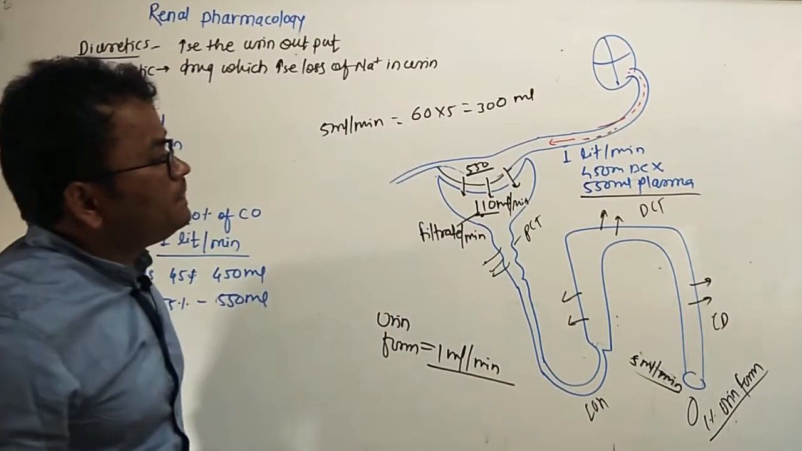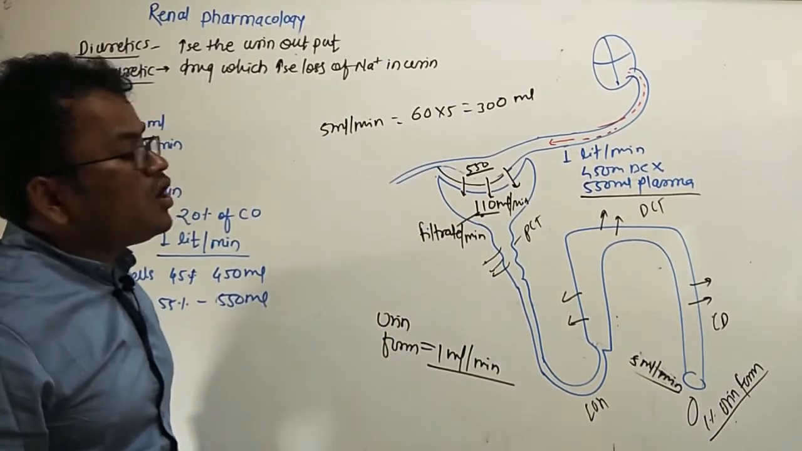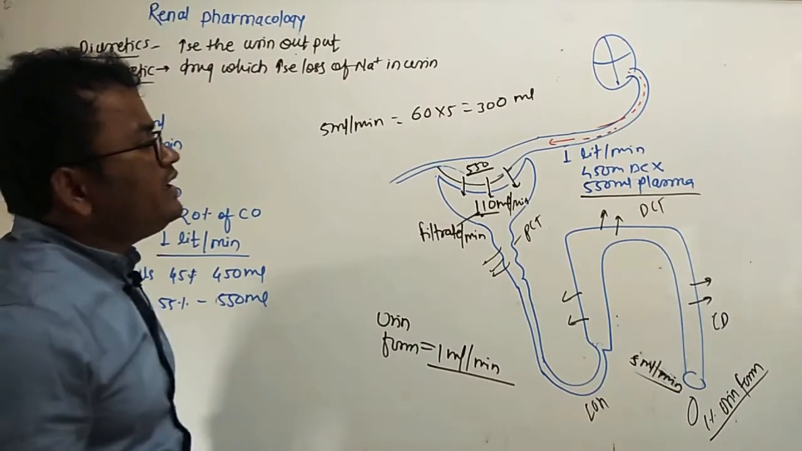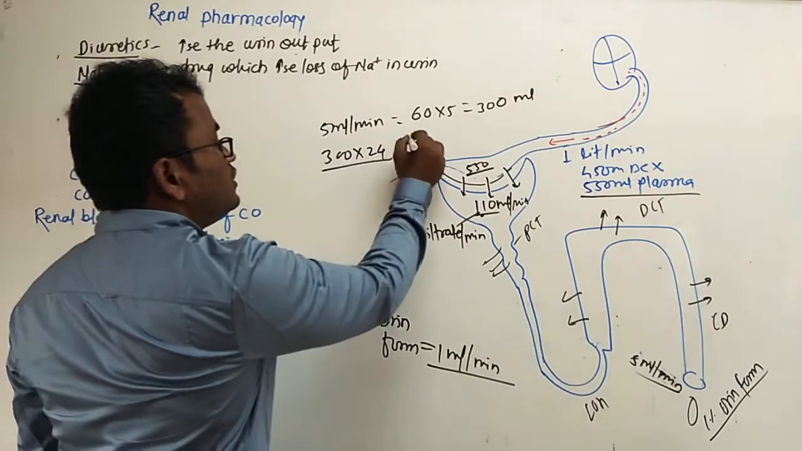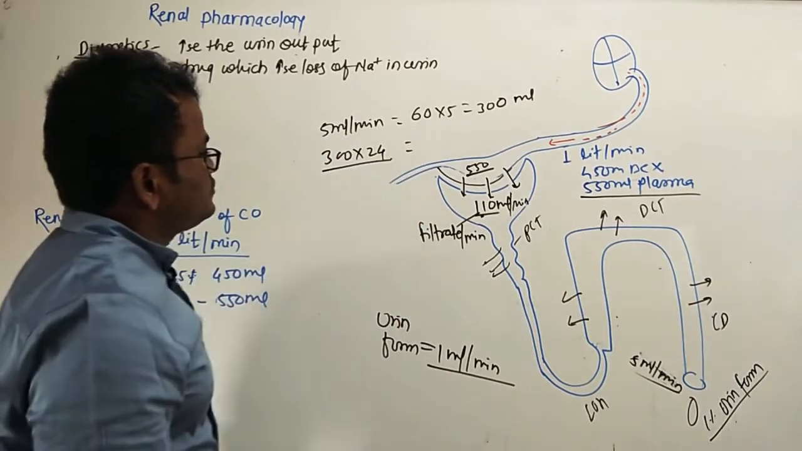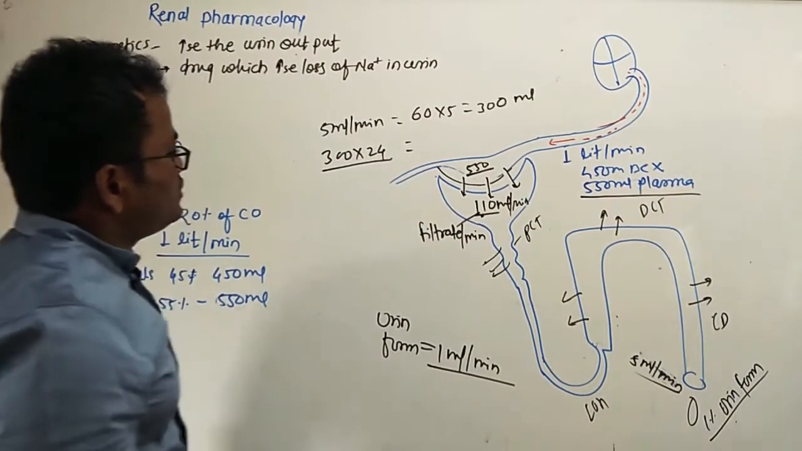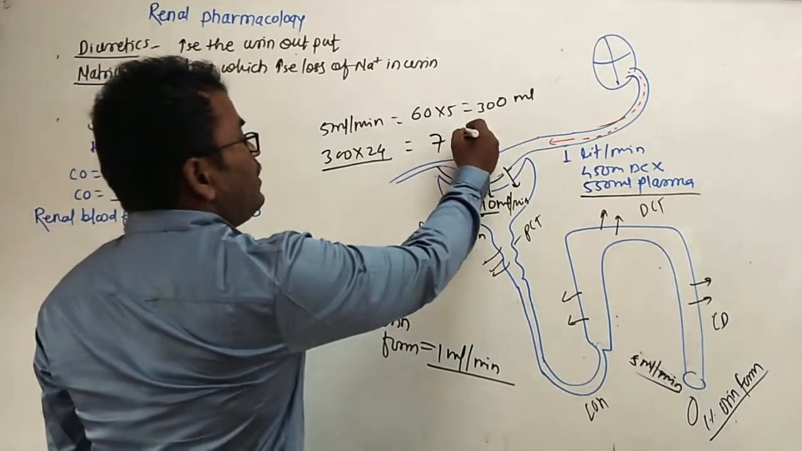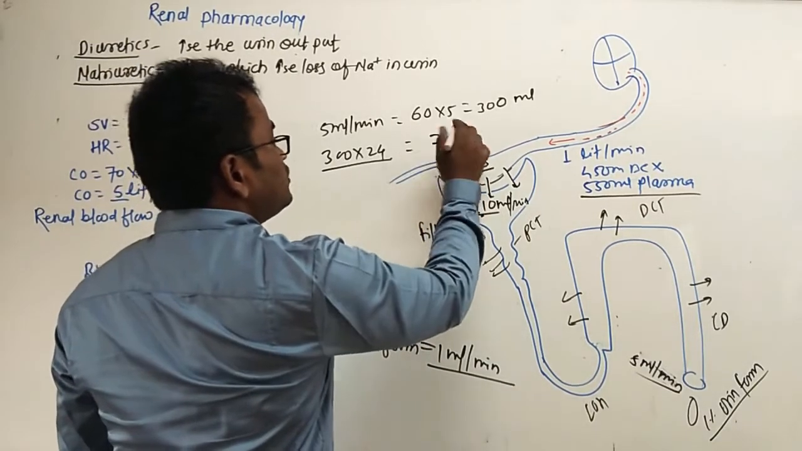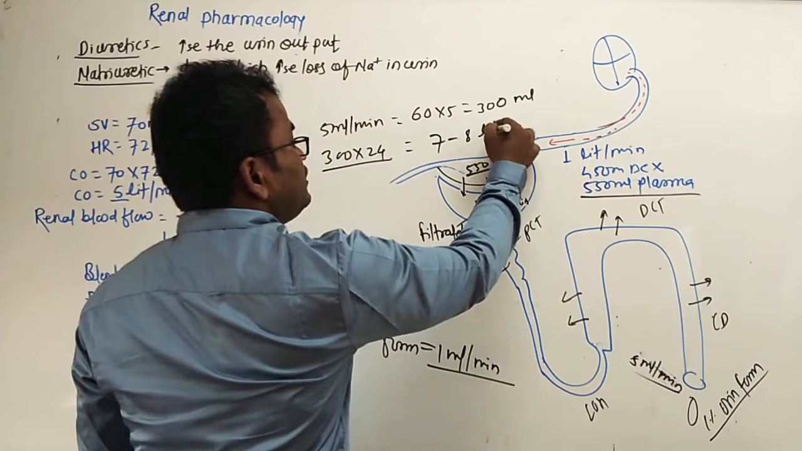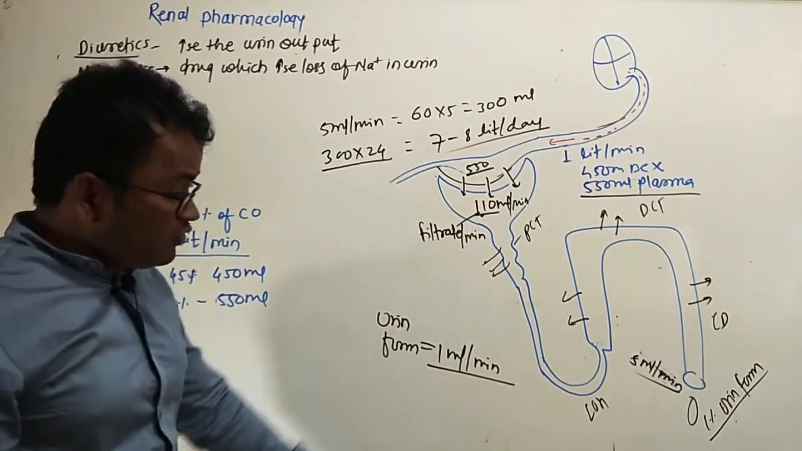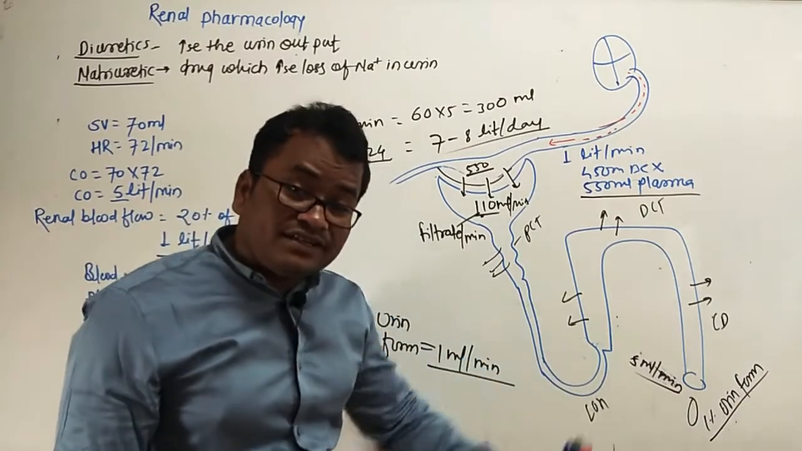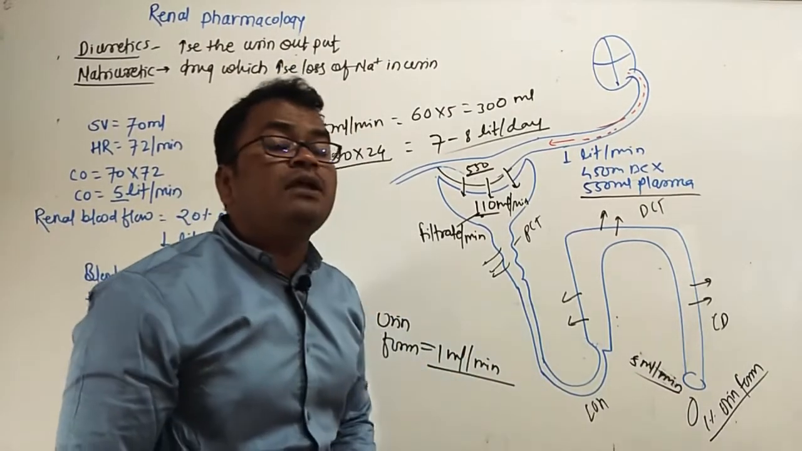In one day, how many hours? 300 into 24, near about 7 to 8 liter per day of urine will be formed if you give drugs which increase the urine output to 5 ml per minute.